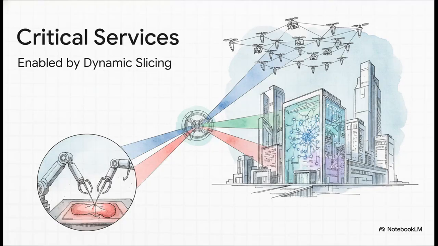I want to emphasize that URSP and dynamic slicing aren't just neat optional features. They are the non-negotiable architectural foundations for the next generation of critical services. As we look ahead, think about use cases like distributed artificial intelligence, autonomous drone fleets navigating complex city infrastructure, or connected health services like remote surgery. Literally none of these can function safely or effectively on a static, best-effort network. They absolutely demand the dynamic agility and strict quality of service that only URSP-driven slicing can provide.